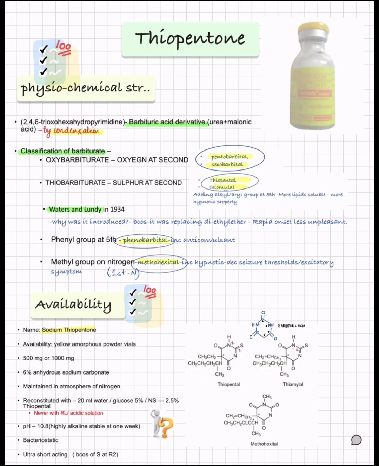anticonvulsant property, and replacing the methyl group on nitrogen makes them methohexital, which increases the hypnotic property, but at the same time it decreases the seizure threshold and can cause excitatory symptoms.